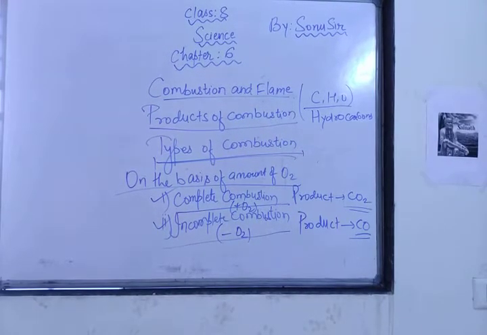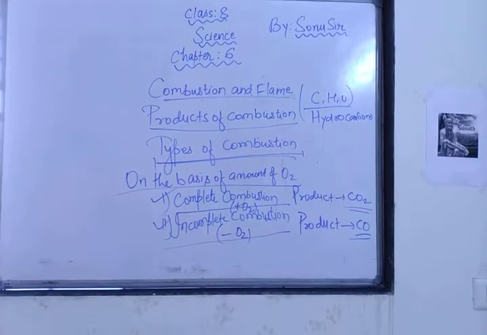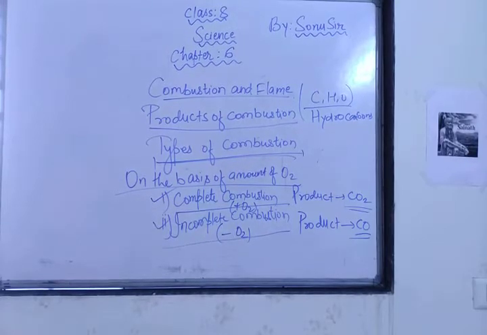After understanding this concept of the types of combustion according to the amount of oxygen, now we will move towards the types of combustion according to quickness. Three types of substances are burning.